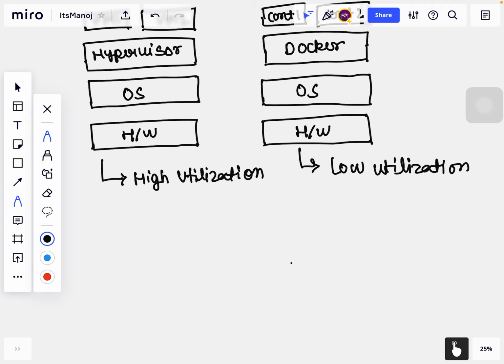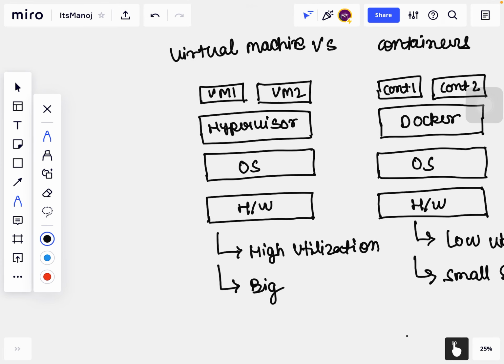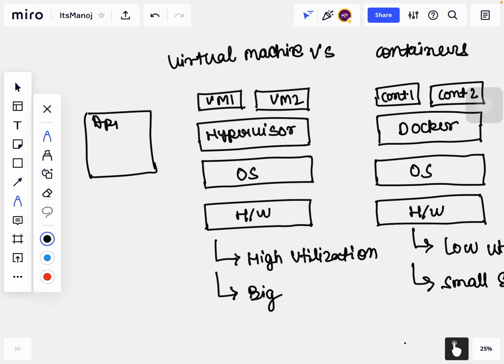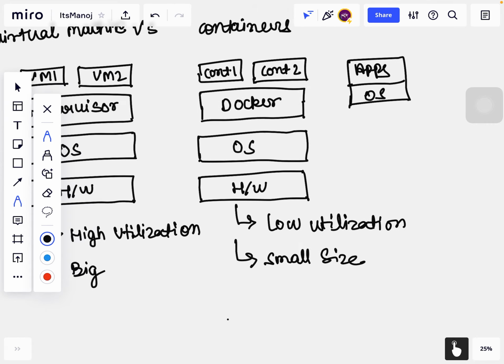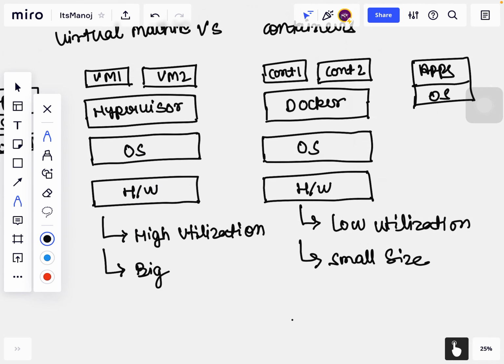Another thing is the size. VMs have a big size, and containers have a small size. Why is that? Because in a virtual machine they have their apps, they have their OS, they have their kernel, but in the containers they don't have that. They have their apps, they have their OS, and the rest, the kernel part, they just take from the host OS. That's the reason they have a small size.